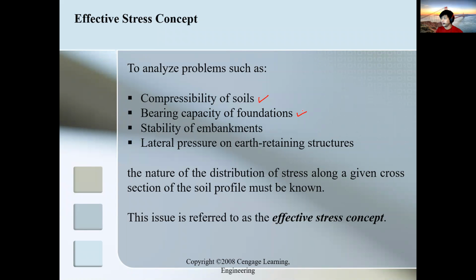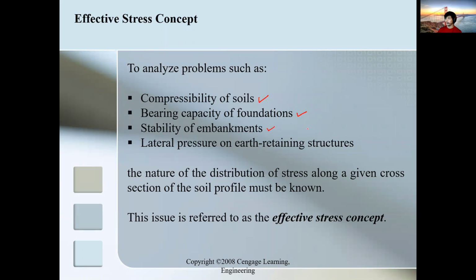So next is the bearing capacity. Usually this topic is discussed in the electives. I discuss bearing capacity and slope stability in the electives for fifth years. We also have the stability of embankments, and usually this topic comes after the shear strength parameters topic. These are lateral forces, since it's stability of embankments.